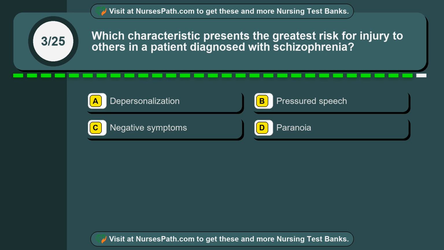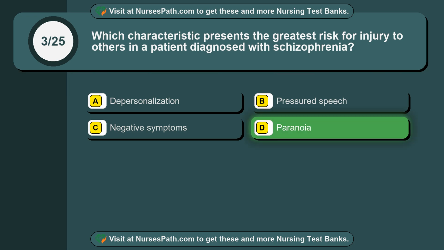Question 3. Which characteristic presents the greatest risk for injury to others in a patient diagnosed with schizophrenia? Option A. Depersonalization. Option B. Pressured speech. Option C. Negative symptoms. Option D. Paranoia. The correct answer is option D.